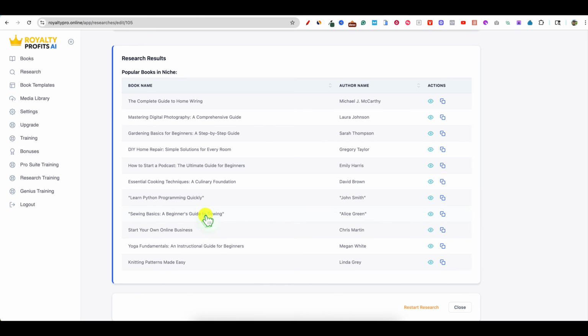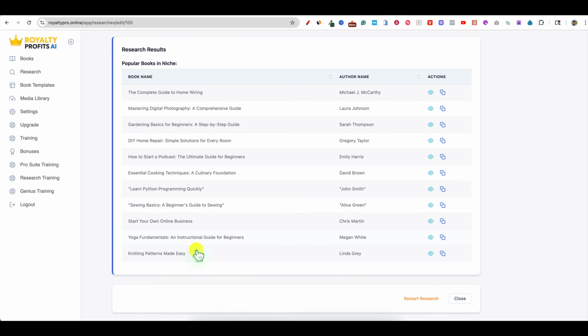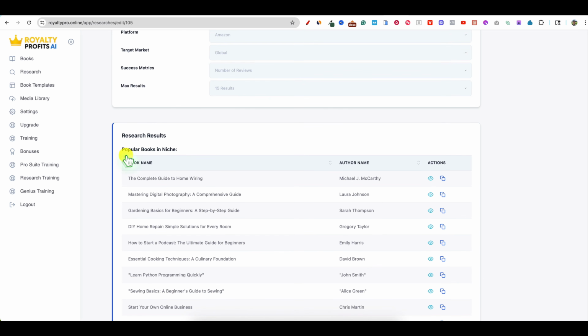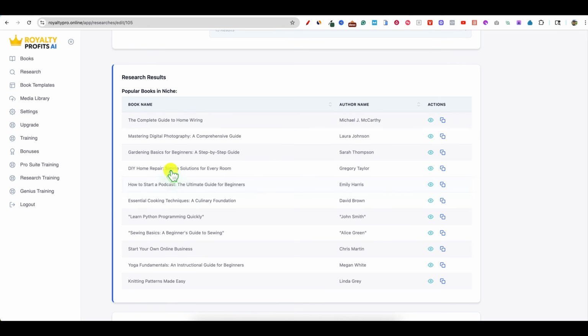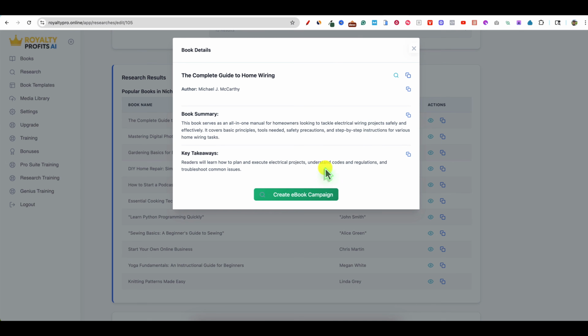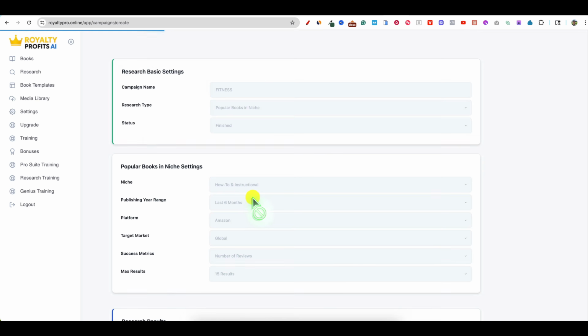So I think you can see by the author name and the quotation marks that this is AI creating this research for us, right? So there's popular books in how-to instructional, mastering digital photography, gardening basics for beginners. So it's giving us these ideas that we can go use, and let's just say we want to do the wiring one, right? So you could either copy that information, or I would click on this and then create book campaign. It's already going to come up with an author name for us, a book summary, a key takeaway, and now we can create our book campaign from it.